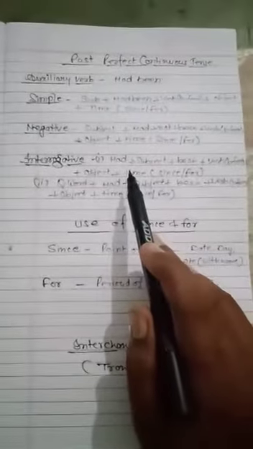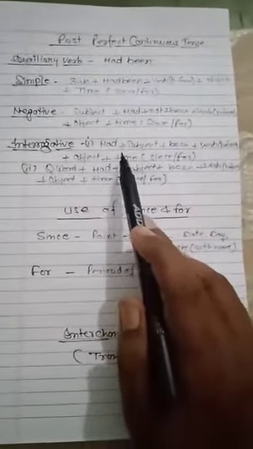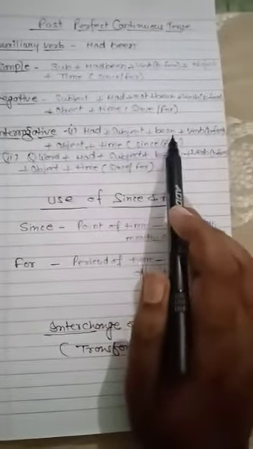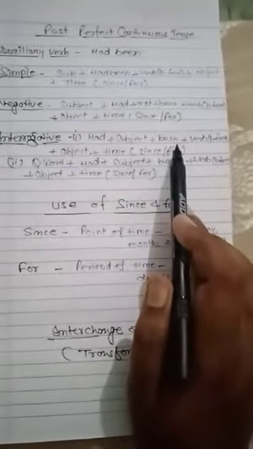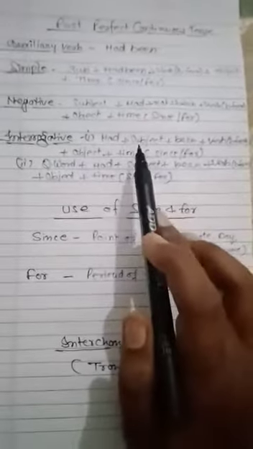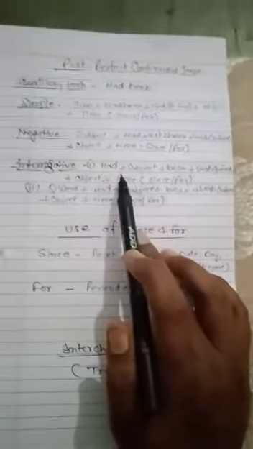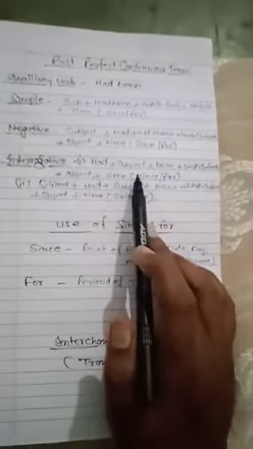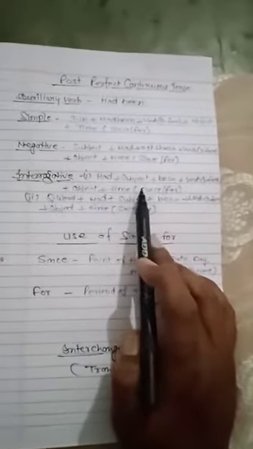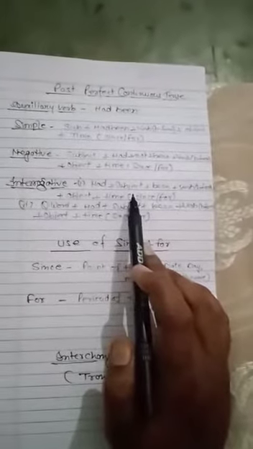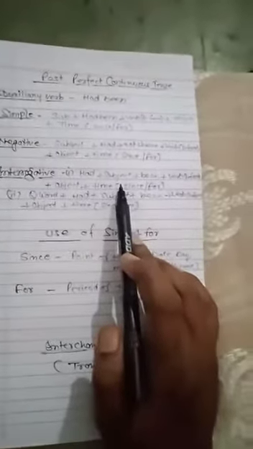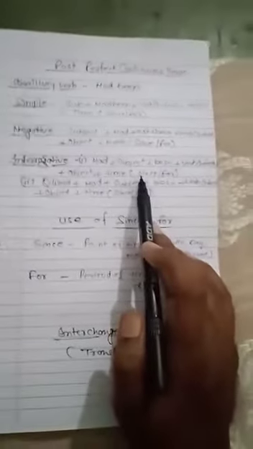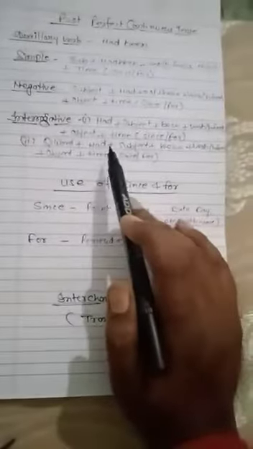Now the interrogative sentence. In interrogative sentences you will see had, subject and been. One thing I want to warn you: if the auxiliary verb has two words like had been, had is one word and been is the second word, then you will use not between had and been. And with a question word: had plus subject plus been. Like this you will use, that will be correct.